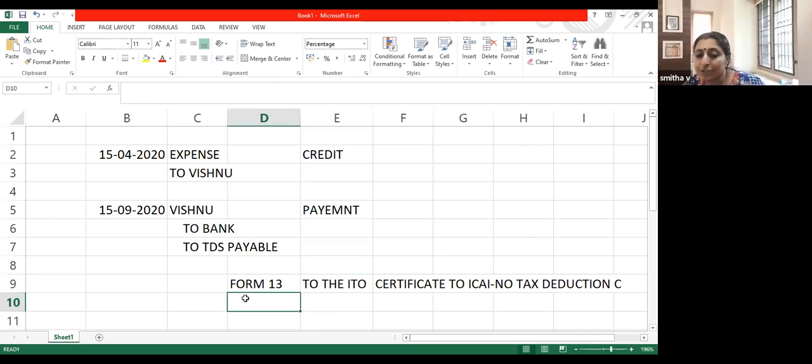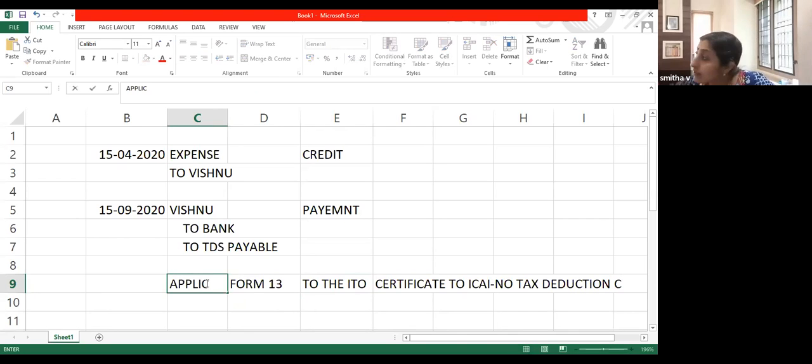But that's not easy. You have to go and convince the assessing officer. You have to fall at his feet. You are at his mercy. You have to keep on telling the assessing officer, and if he agrees to that, he will issue a non-tax deduction certificate. So this is an application which is made, and after that, the department has to look into it. Next is, Vishnu can make a self-declaration form.